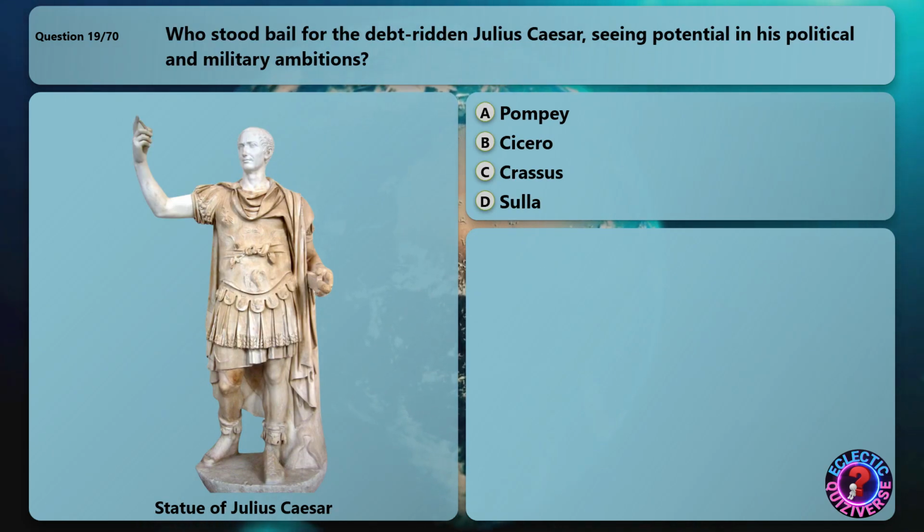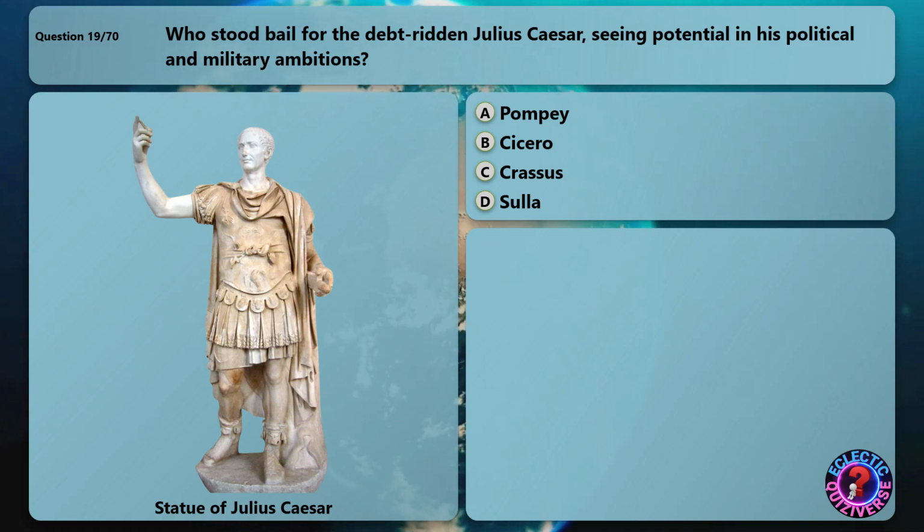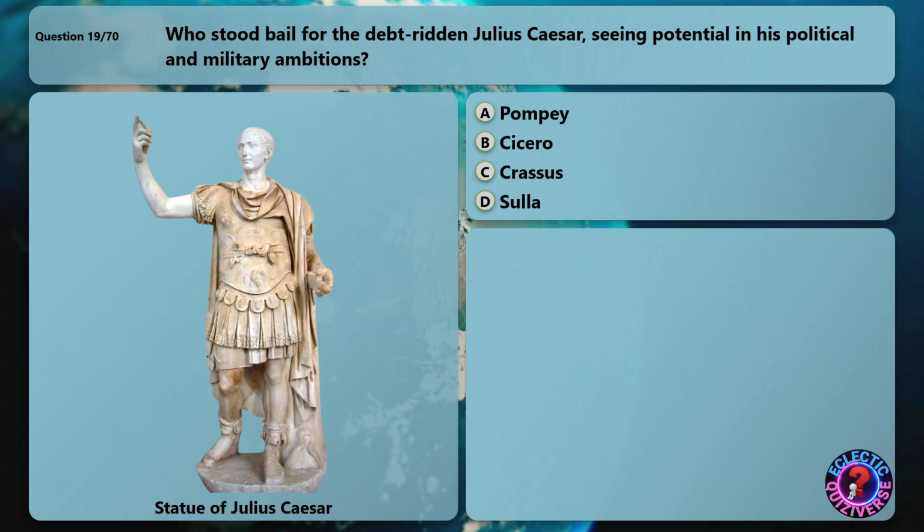Who stood bail for the debt-ridden Julius Caesar, seeing potential in his political and military ambitions?